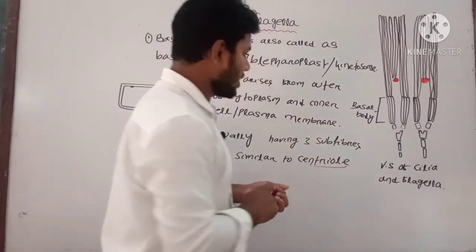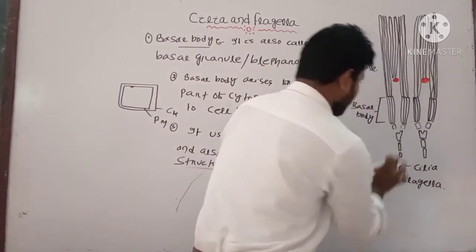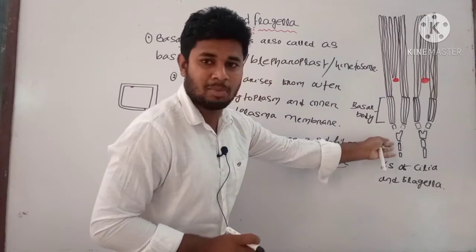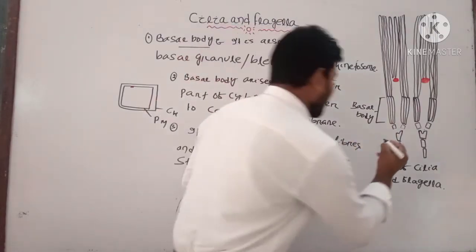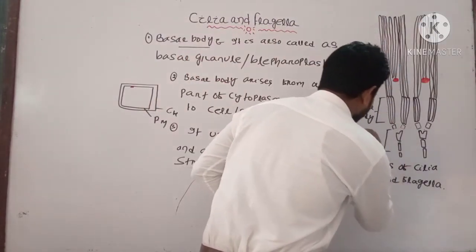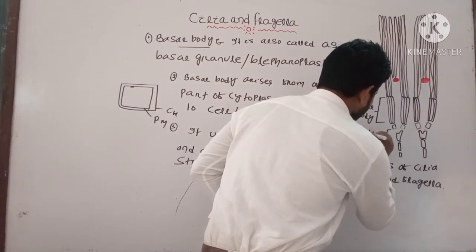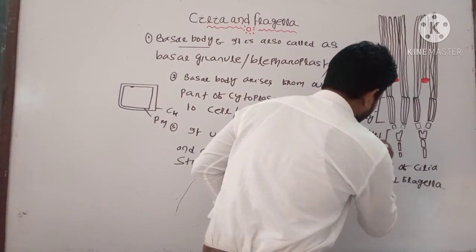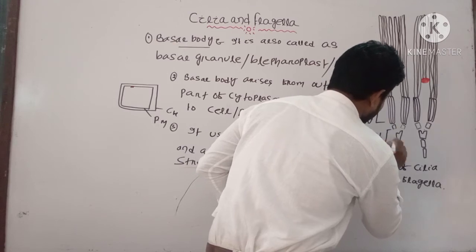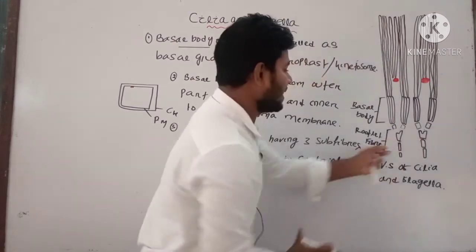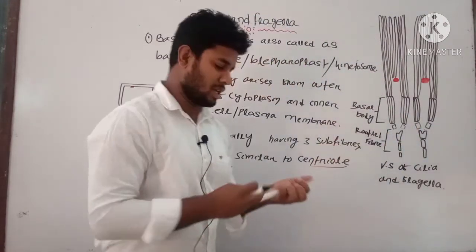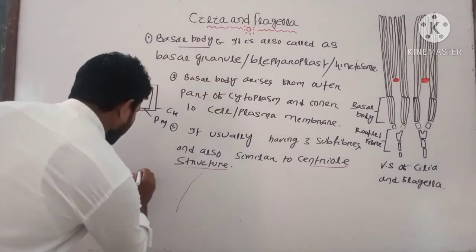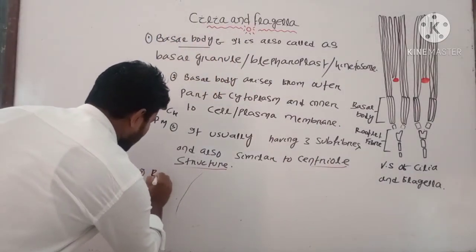The next important feature is the portion lower to the basal body, where there is a support. This support is known as the rootlet fiber.